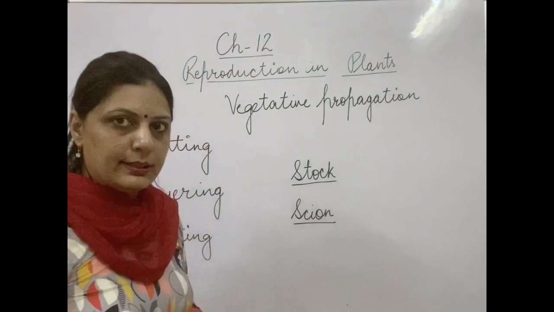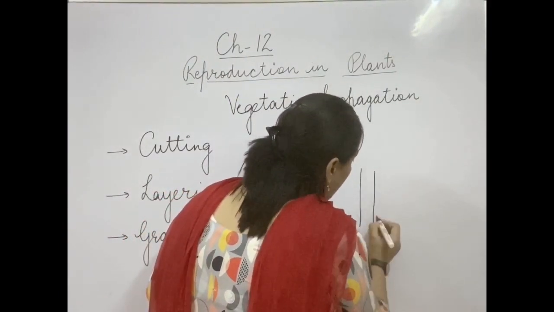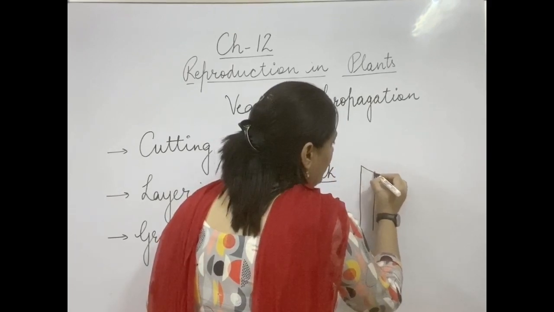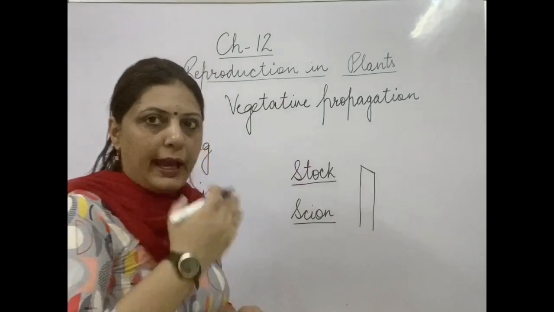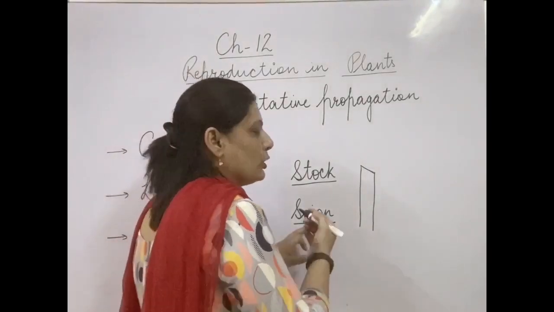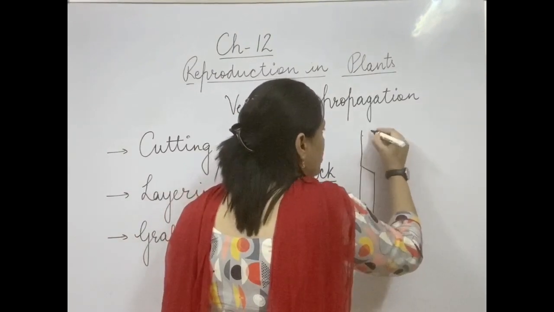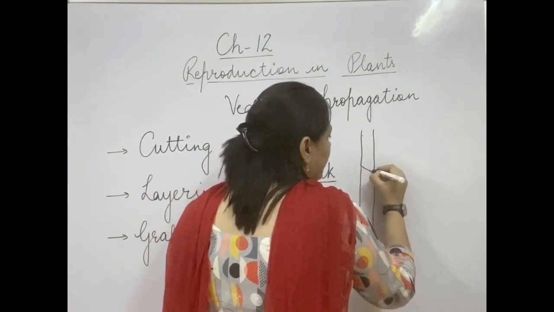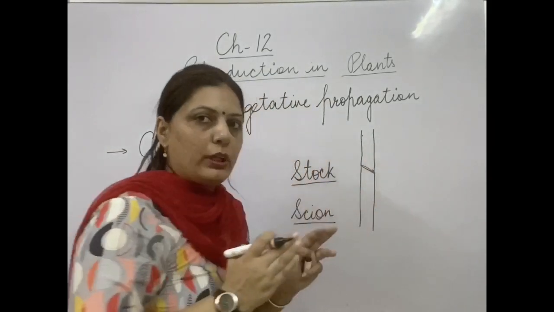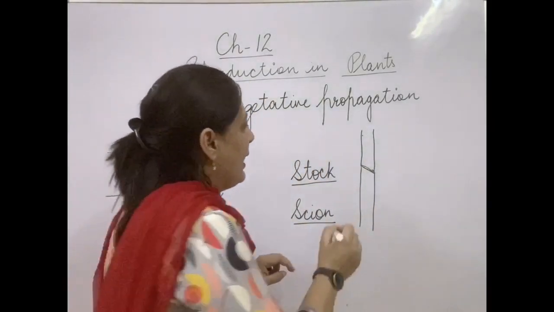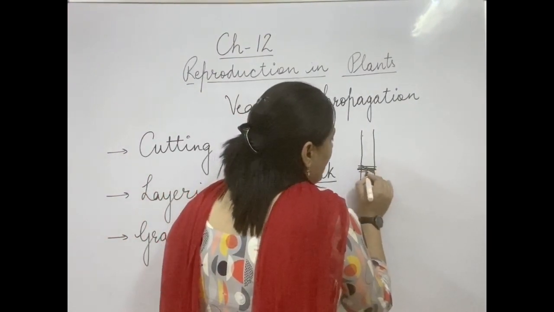So stalk and scion. This is the stalk plant branch on which we want to do this process. We will cut it diagonally, and the scion also we will cut diagonally. We will place this scion on this stalk in a manner that they are placed on each other and fix to each other, and then we tie this part with a thread.